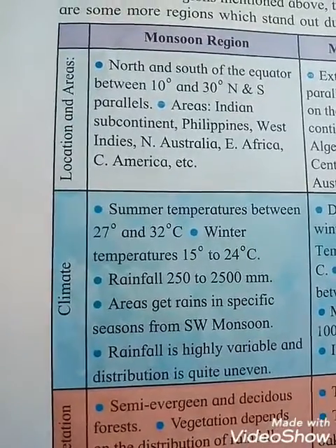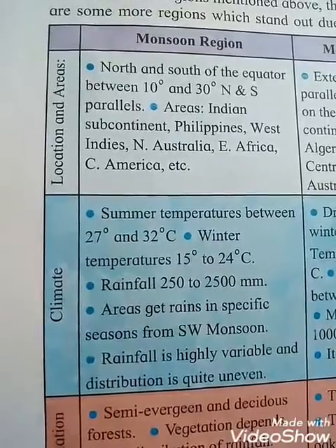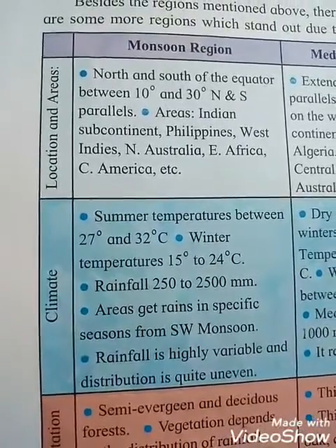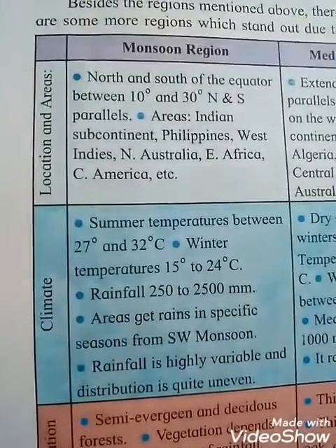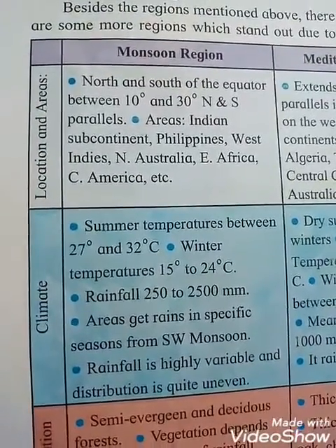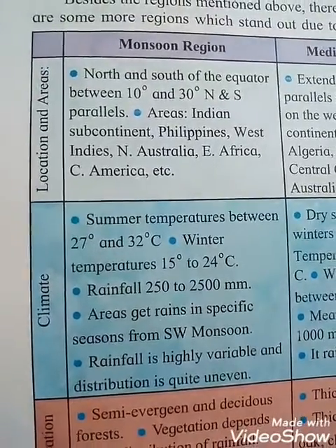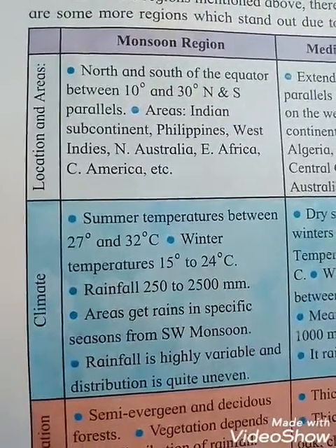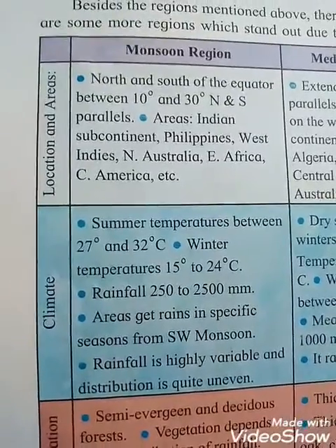See, students, their location and areas. It is located north and south of the equator, between 10 degrees and 30 degrees north and south parallels. And the areas are the Indian subcontinent, Philippines, West Indies, North Australia, East Africa, America, etc.